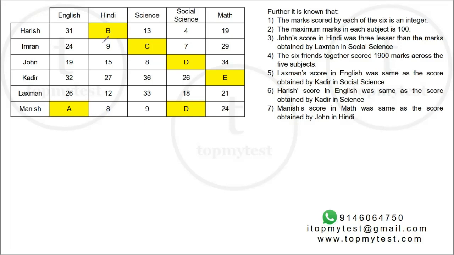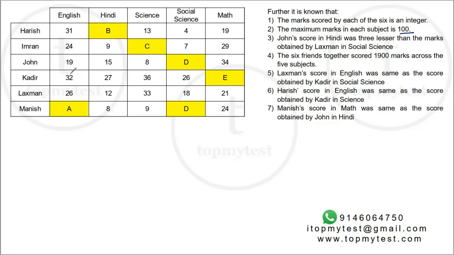Okay. So I marked who's got the lowest as well. As I said, 1.5 minutes to reach this stage. Be a little careful. Don't rush into it. Okay. Let's see. First one says marks scored by each of the 6 is an integer. Maximum marks in a subject is 100. So none of these scores can be 100, even the ones which are missing.